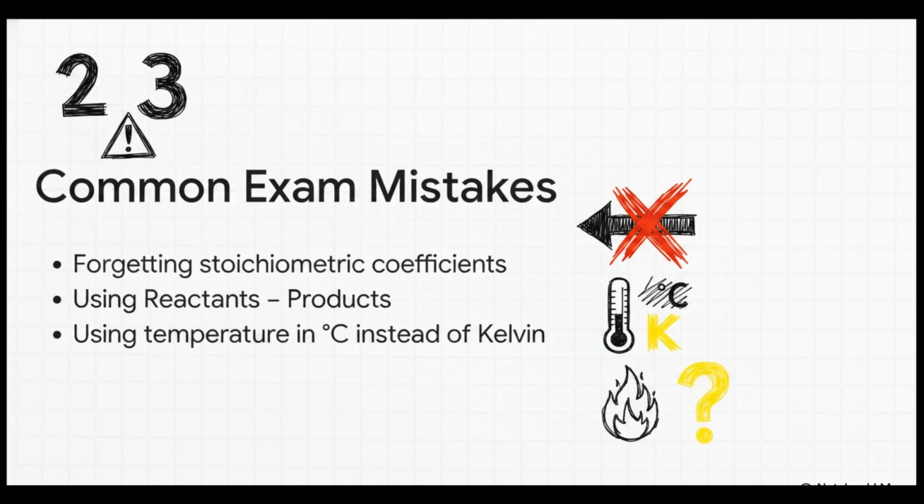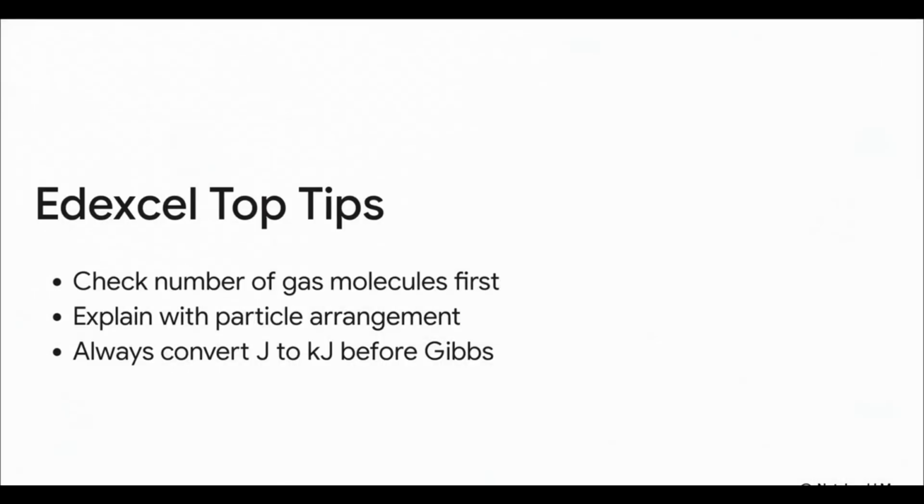Always check the Gibbs. If you want to guarantee full marks, especially on the Edexcel syllabus, stick to these top tips. When a question asks you to predict the sign of an entropy change, your very first move should be looking at the states of matter. Count those gas molecules. It's the fastest way to the right answer. Also, when they ask you to define or explain an increase in entropy, examiners are literally hunting for very specific keywords. You need to use the exact phrase particle arrangement and randomness in your written explanations. Just saying it gets more disordered isn't always enough to secure the point. You've got to show them you truly understand that the particles have more possible arrangements.